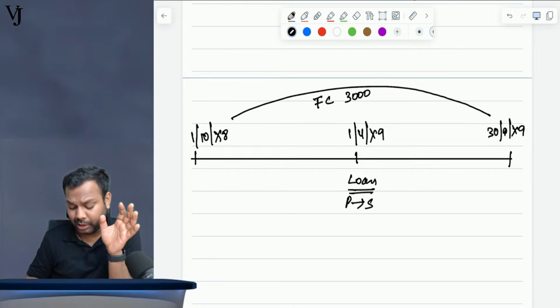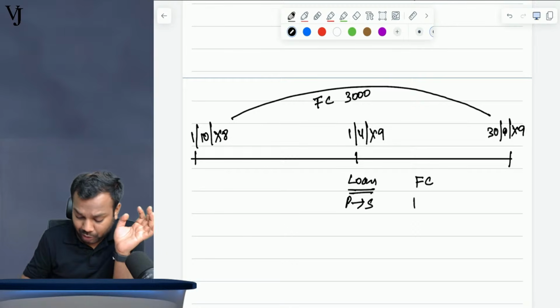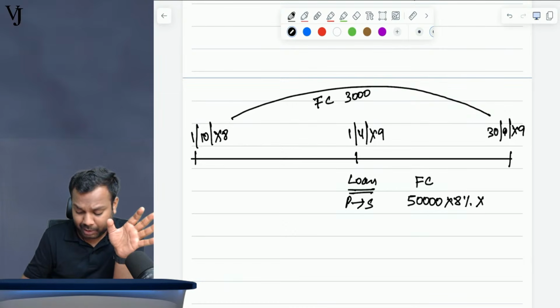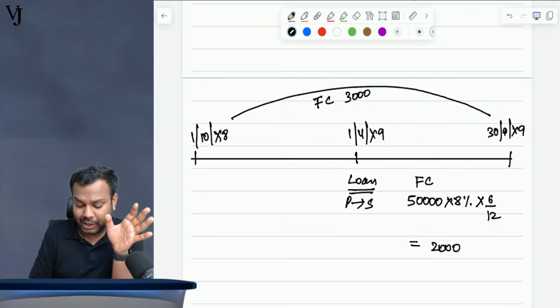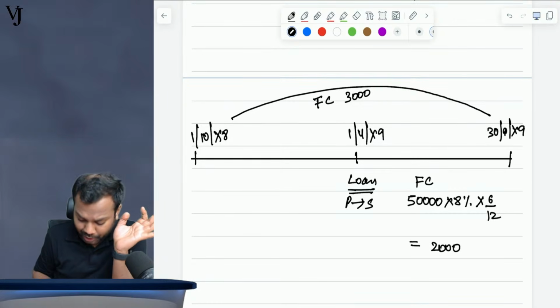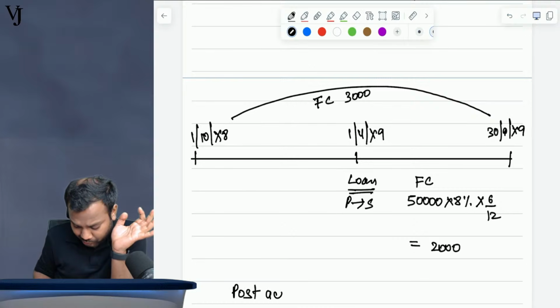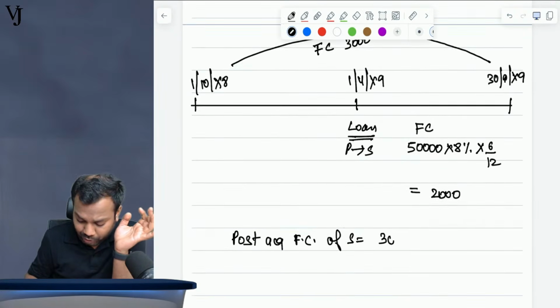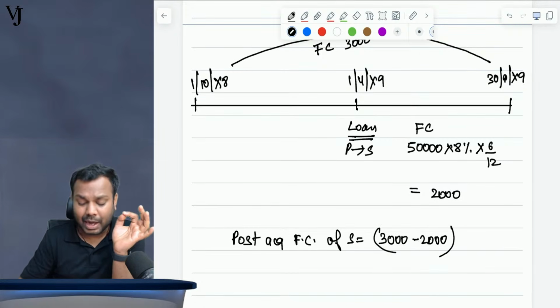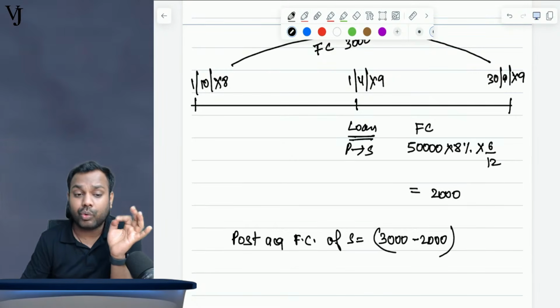The parent has given a loan to the subsidiary, for which the finance cost is 50,000, the loan amount, multiplied by 8%, multiplied by 6 by 12. So the finance cost is 2000. Out of 3000, one component of 2000 is entirely post acquisition. Now can you calculate the post acquisition finance costs of the subsidiary? Out of 3000, 2000 is entirely post, so the remaining 1000 is accruing evenly over the year.